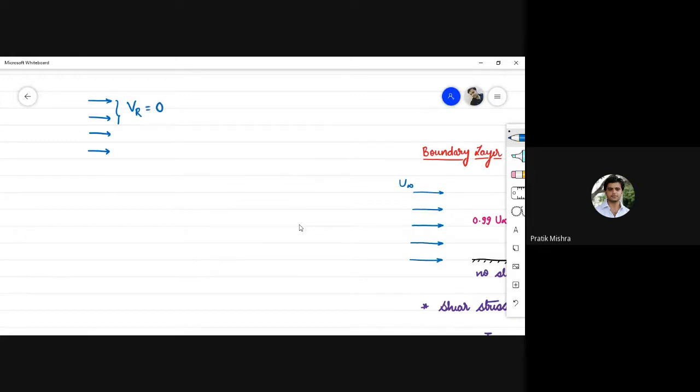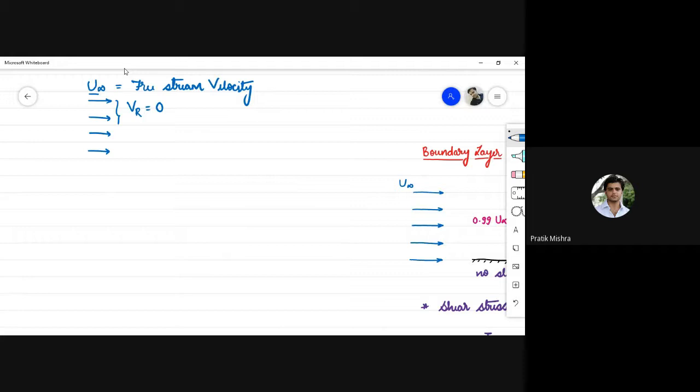Each and every layer of the flowing fluid is moving with a velocity which is known as u infinity, which is also called free stream velocity. Okay, we have a fluid in which the relative velocity between the two layers is zero, and the velocity of each and every layer is free stream velocity, and they are moving with the same velocity.